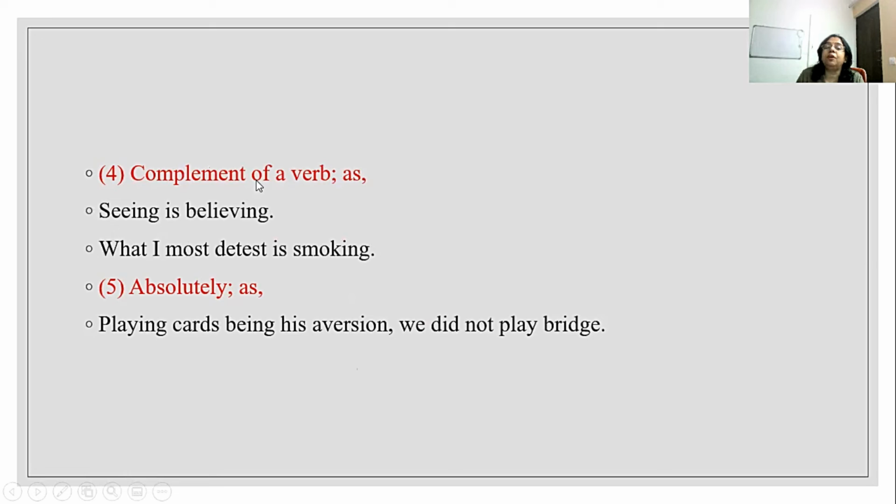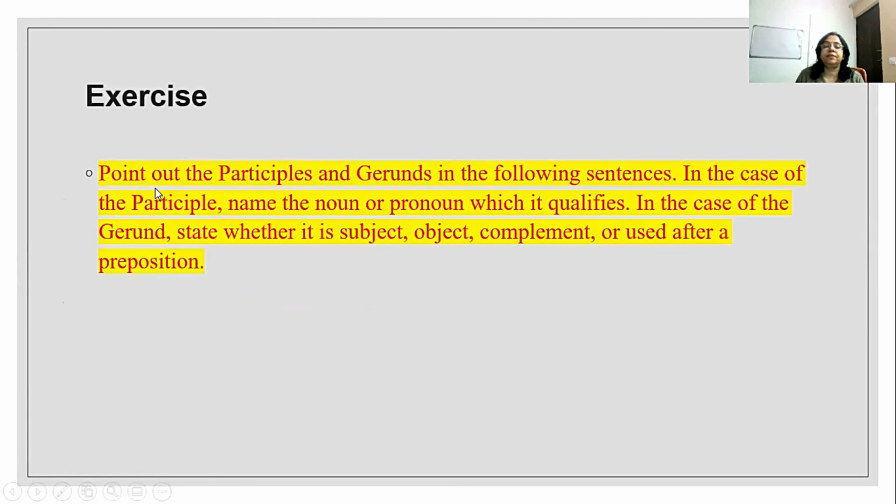It can also be used as a complement of a verb, as in seeing is believing. What I most detest is smoking. And it can be used absolutely, as in playing cards being his aversion, we did not play bridge. Now comes an exercise. Let us do that. Point out the participles and gerunds in the following sentences. In the case of a participle, name the noun or pronoun which it qualifies. In the case of the gerund, state whether it is subject, object, complement, or used after a preposition.